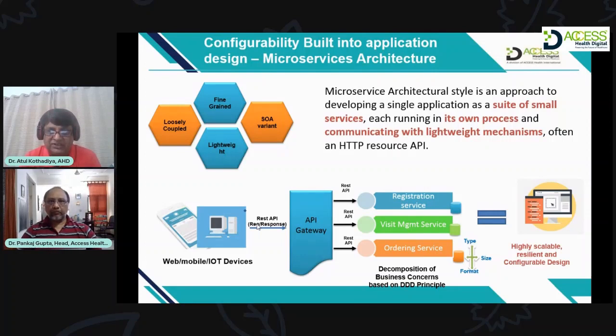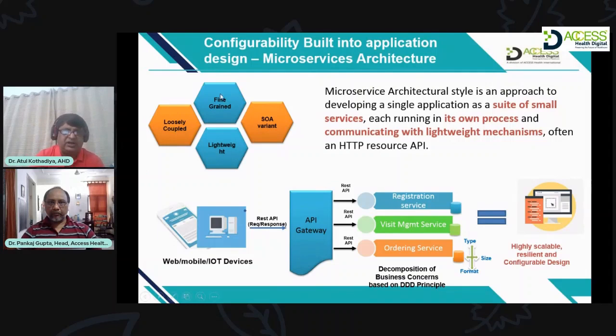So if you want to make a change, even a small change in one of the functions or features, it's very easy. You don't have to touch the entire source code of the system. You can very easily make changes, which is also cost effective.